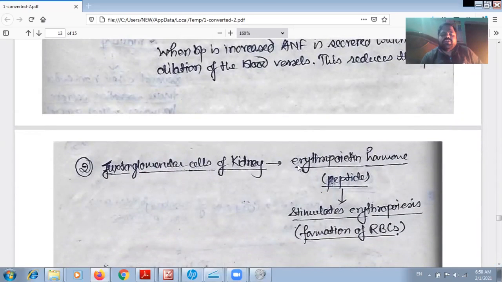Juxtaglomerular cells of the kidney also secrete a hormone, and this hormone is erythropoietin. Erythropoietin is a peptide hormone, and it stimulates erythropoiesis, which means the formation of RBC. The erythropoietin secreted by the cells of the kidney stimulates the formation of RBC, and the formation of RBC is called erythropoiesis.